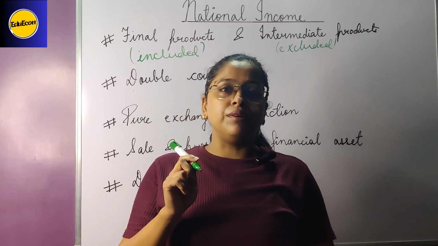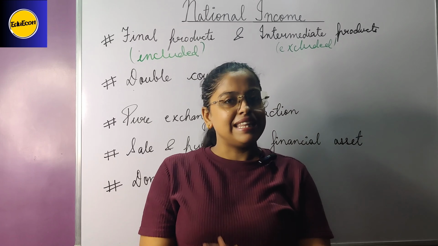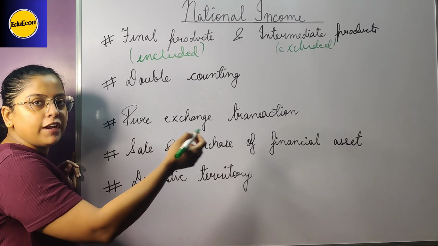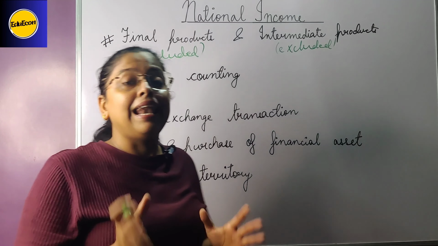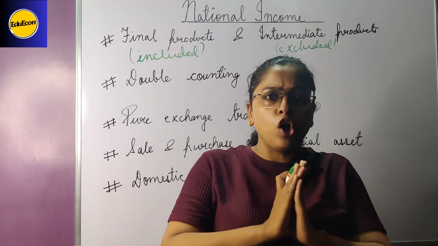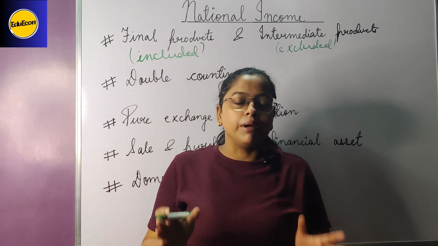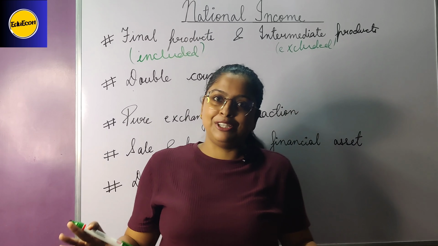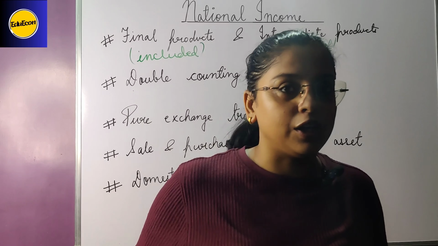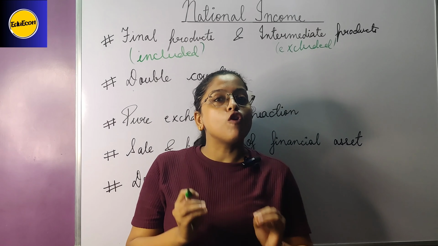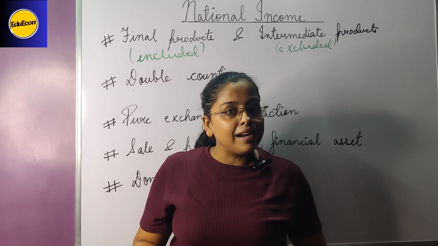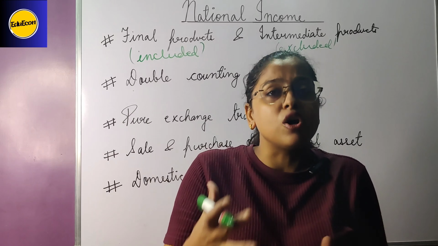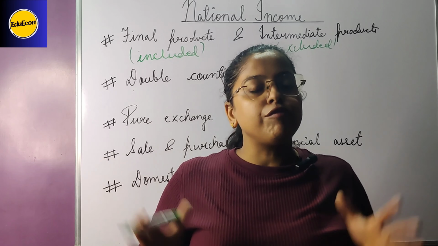Also, the securities amount, the stocks amount, these are also not included in the national income. Next is sale and purchase of financial assets, maybe old or new. Likewise, bonds and shares are not included in the national income. Why? Because they are not producing anything in the current year. But there is always a but in economics. Everybody make a note that the services of brokers are added in the national income. Understand this. Why? Because they are rendering services in the current financial year.